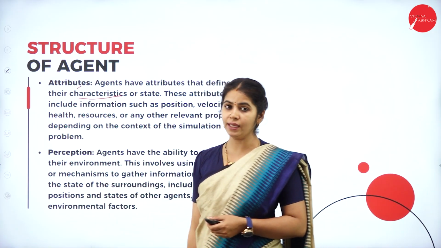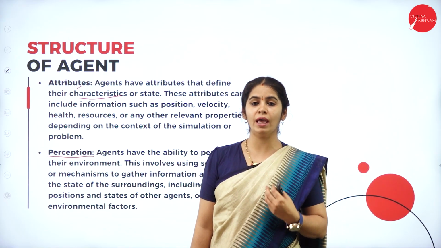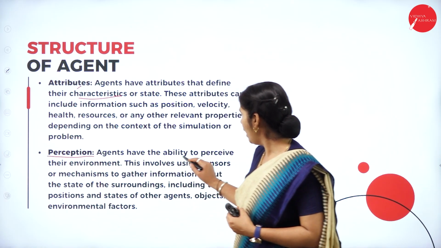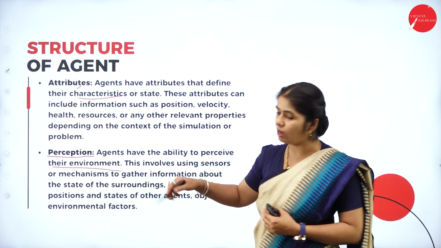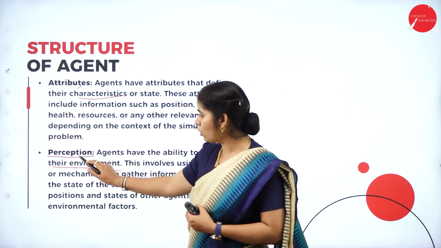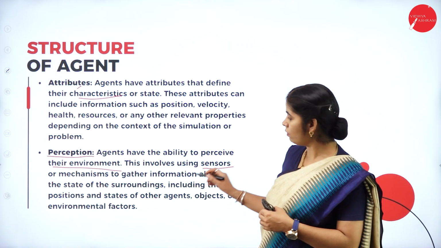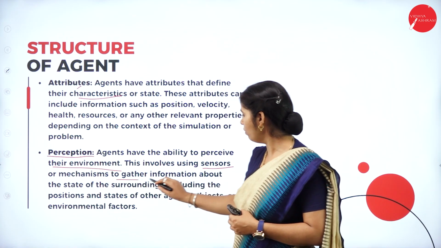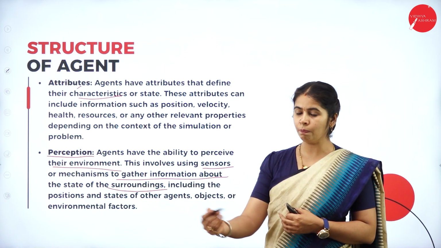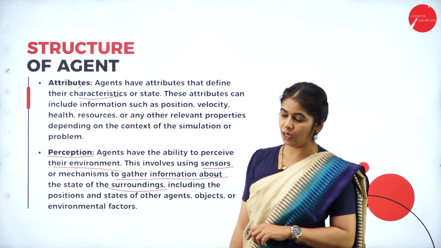Next, once we have defined the characters or attributes, then we have to perceive. The agent should have the ability to perceive. The agent has the ability to perceive the environment. It has to observe the environment, learn from the environment, and understand the environment. That is called perception. This involves using sensors, or the mechanism of gathering information about the state of the surroundings. So, clear? One is attribute, another is perception, which an agent must have.